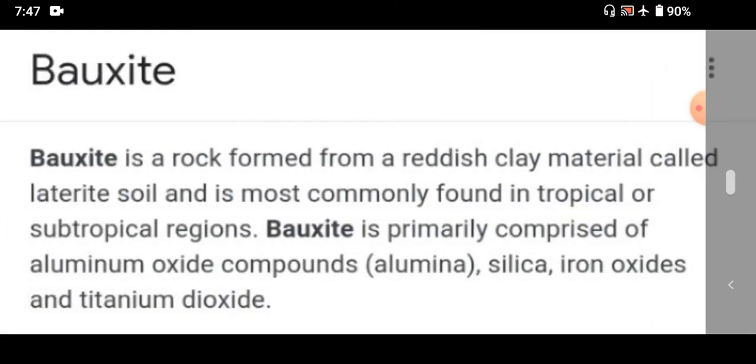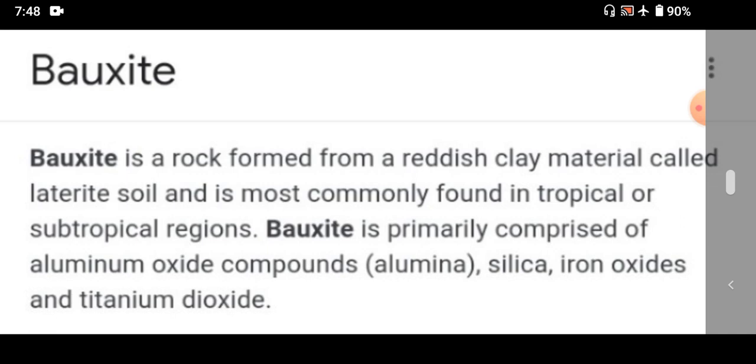Can you understand, students? Then the last example is bauxite.